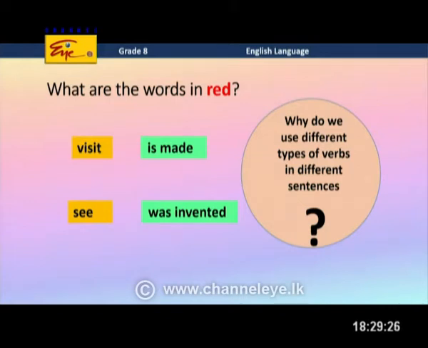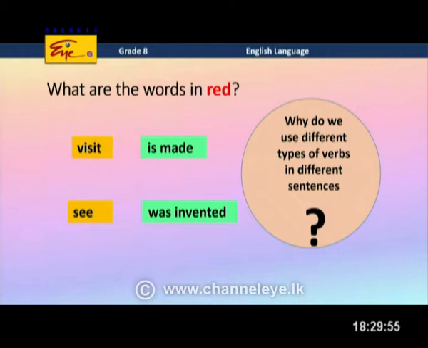Miss, can you name these words? What are they actually? They are verbs. Of course, they are verbs, but do you see them in the same form? No, they are different from each other. And what makes the difference? That's the question, right? We'll see what makes the difference of the verbs that we use in different sentences.